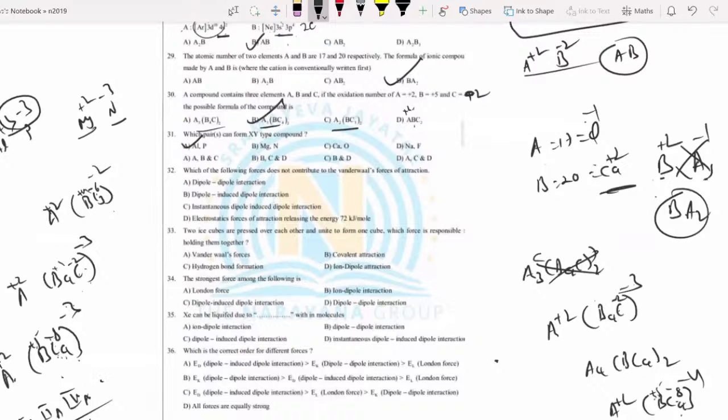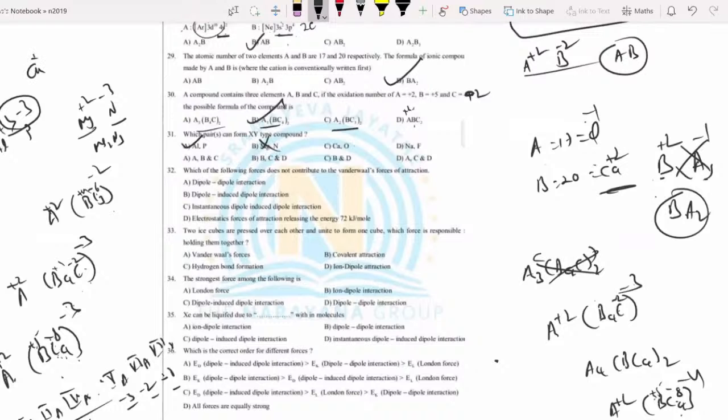Fourth A, they share electrons. But fifth A, sixth A and seventh A, they take 3 electrons, 2 electrons, 1 electron. That is why minus 3, minus 2, minus 1. That is why N is fifth group, minus 3. So the answer is Mg3N2. That is why it cannot be the answer.